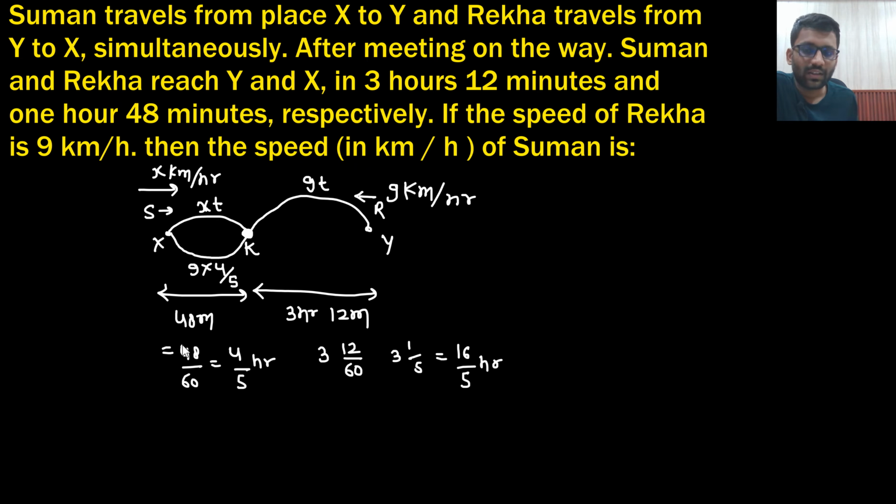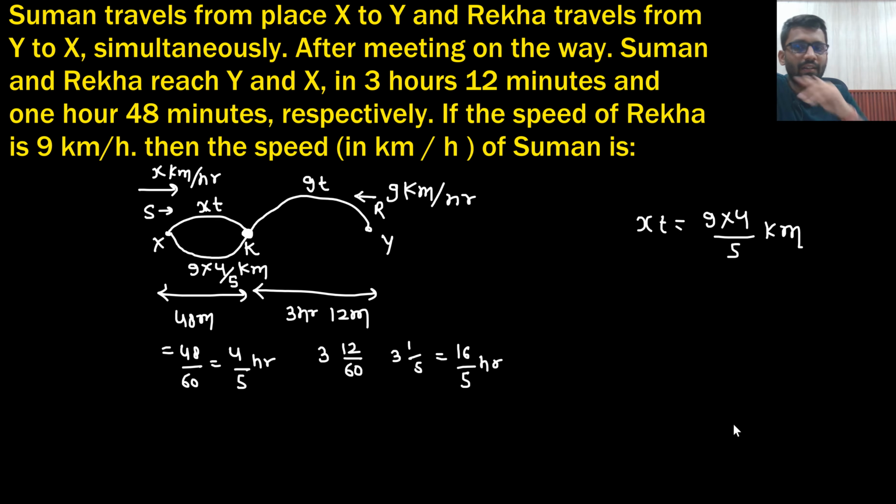She is going with 9 km per hour and she will take 4 by 5 hours. That means this distance will be 9 into 4 by 5 km. Say yes or no. So xt is equal to 9 into 4 by 5 km. Do you agree to this point?